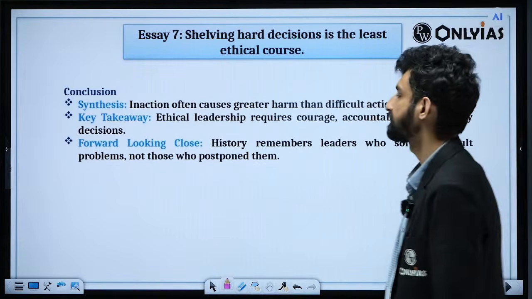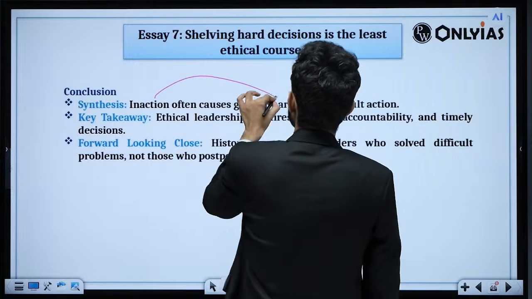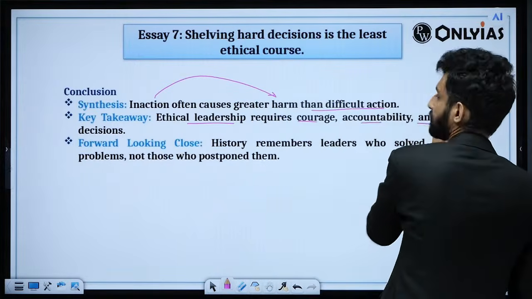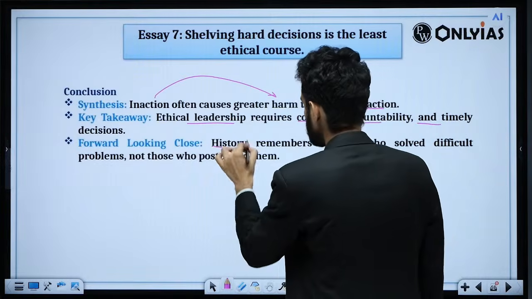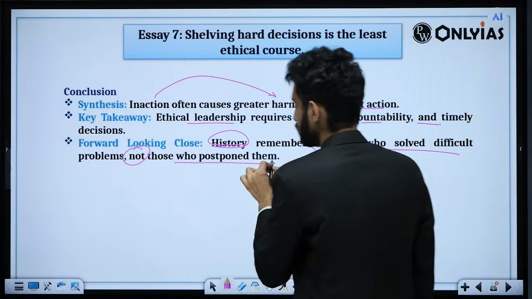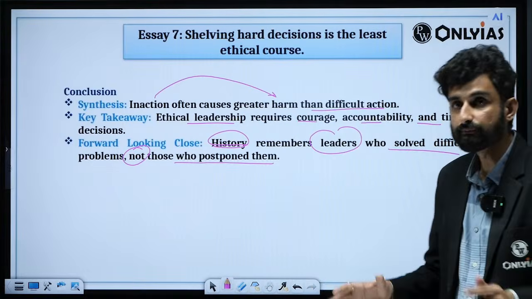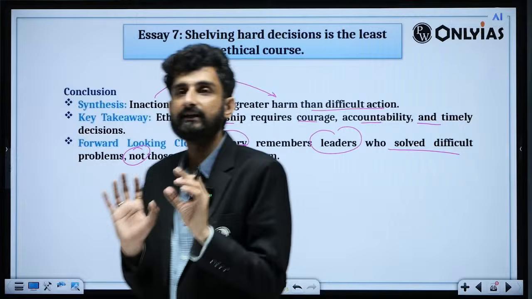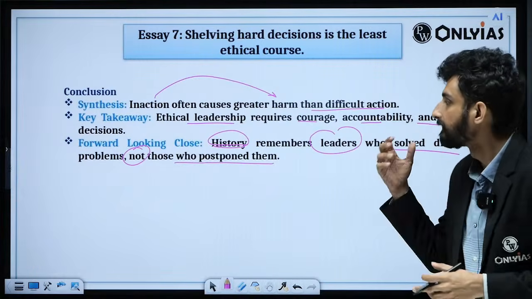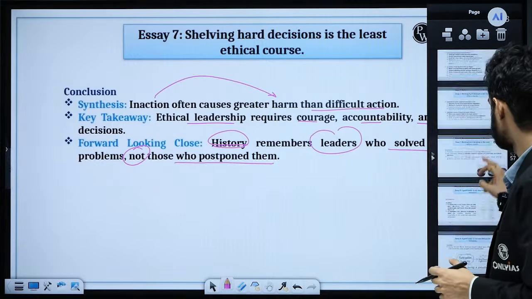So the conclusion is synthesis. Inaction often causes greater harm than difficult action. Ethical leadership requires courage and accountability in timely actions and decisions. History remembers leaders who solved difficult problems, not those who postponed them. And you being in the silent majority, being silent is also an action, or is also a reflection of your way of doing things.